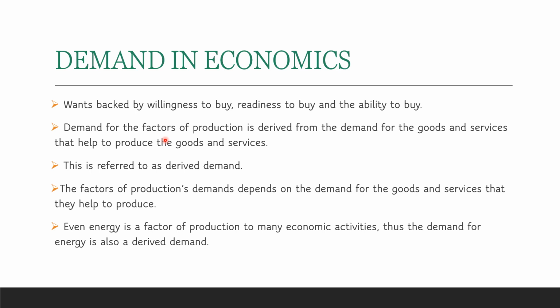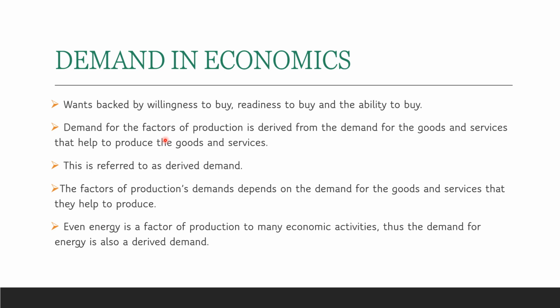For example, the demand for sauce might be because it can be used in pizza, or it can be eaten with samosa. Sauce by itself, you cannot just eat. So sauce is purchased so that it can be eaten with some other item. The demand for sauce is derived from the demand for other goods and services.